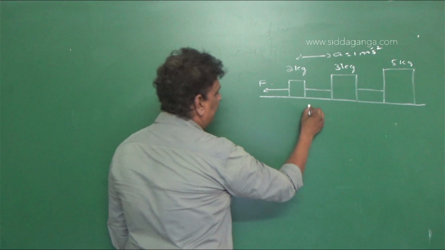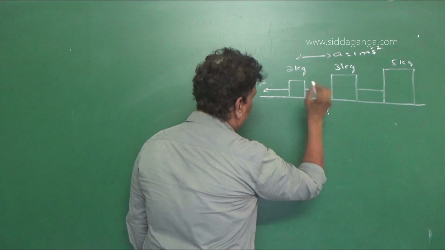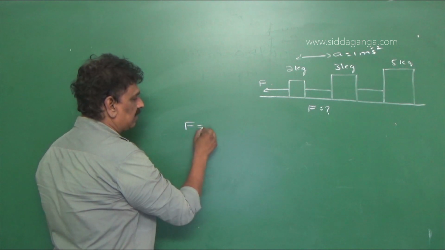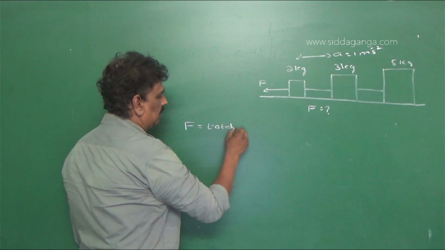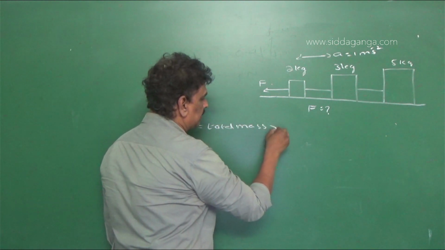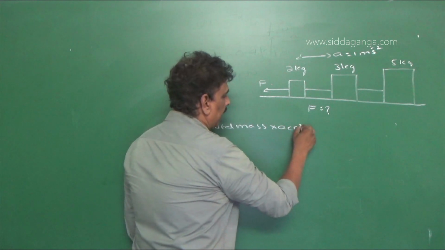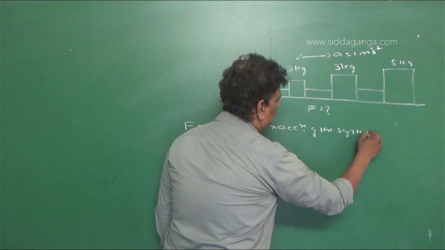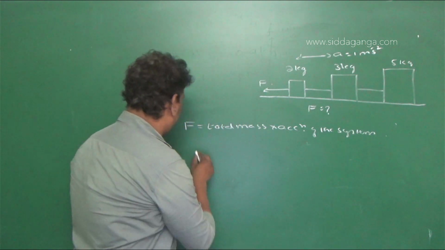Now we need to find what is the total force acting on the body. So the force acting on the body is equal to total mass into acceleration of the system. F is equal to ma.